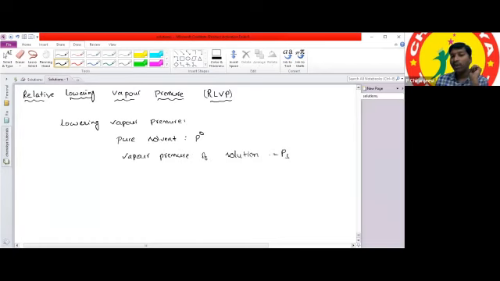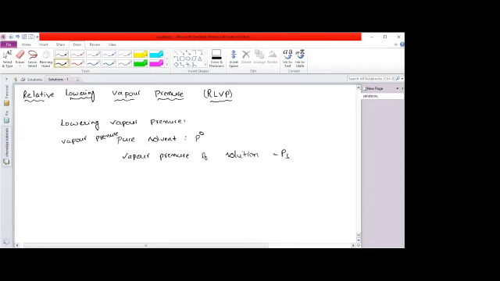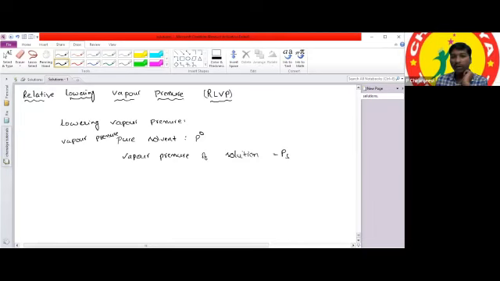If you compare the vapor pressure of the pure solvent and the vapor pressure of the solution, which one has the greater value? The pure solvent.